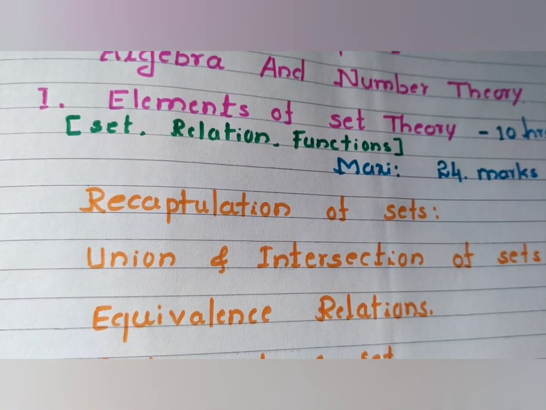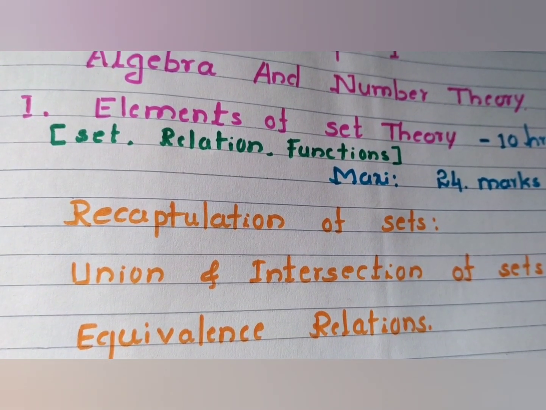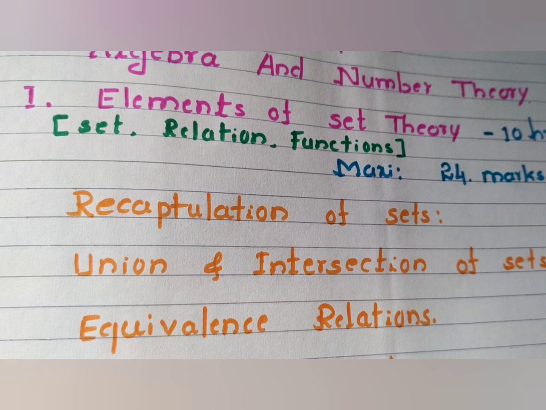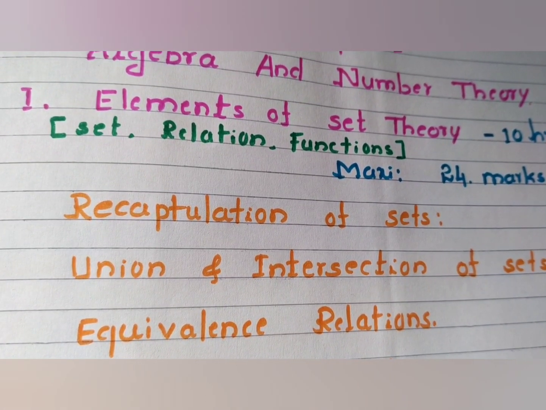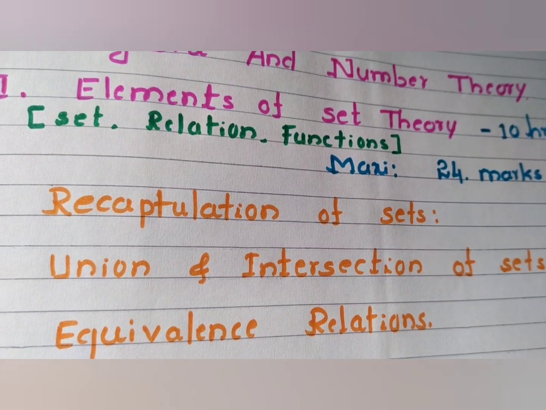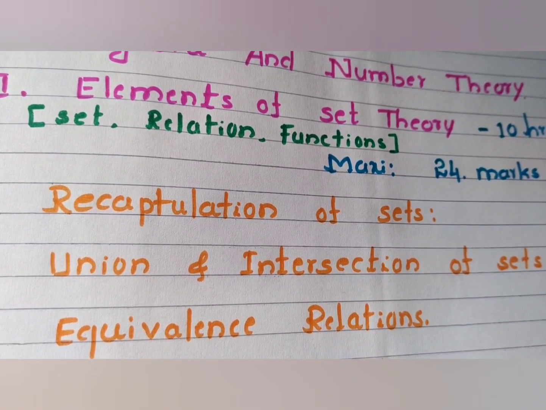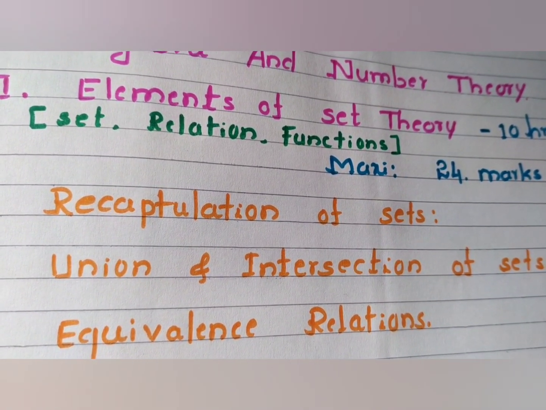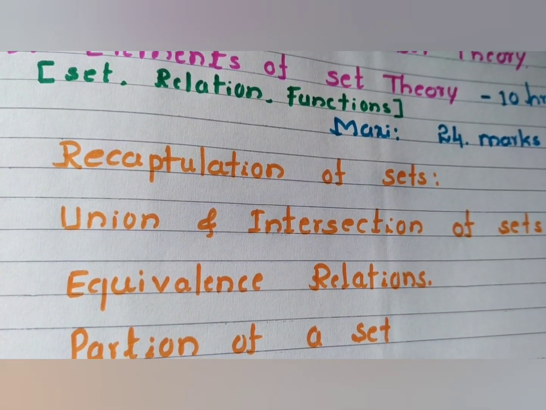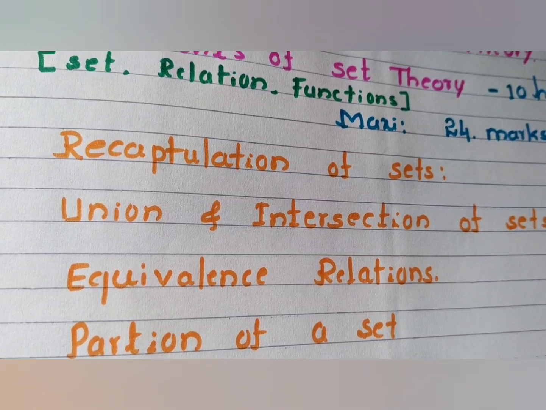Next, to define the relations, and in the relations we need to define the types of relations. After the types of relations, to define equivalence relations. In the equivalence relations we have to prove certain theorems on equivalence relations, as well as do some examples on equivalence relations. Next, it is the partition of sets. It is the newly added one.